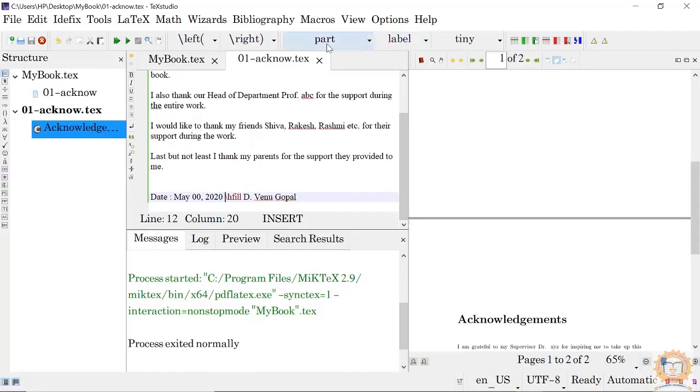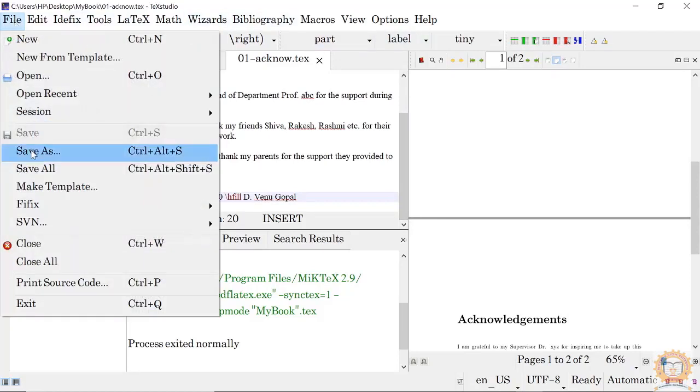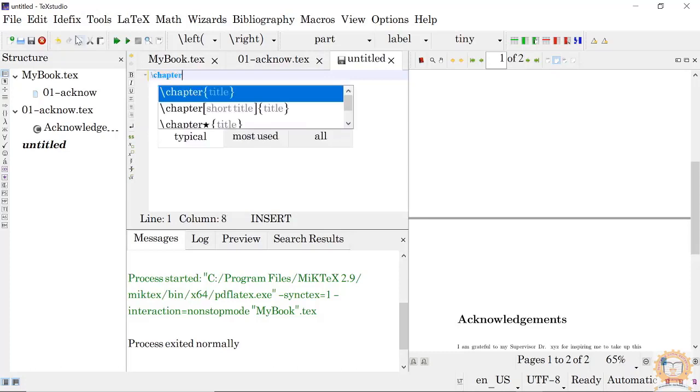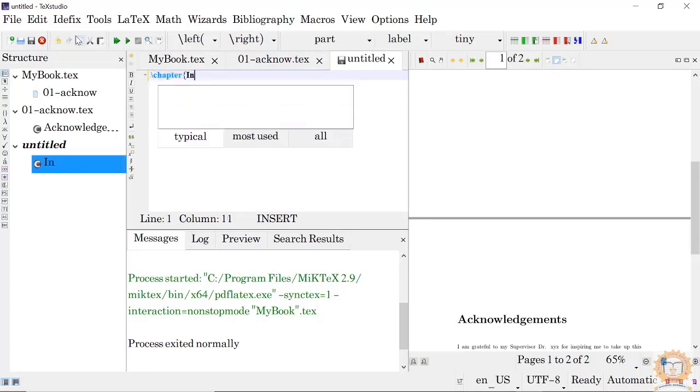Now I can start my second chapter. File, new file, and chapter.